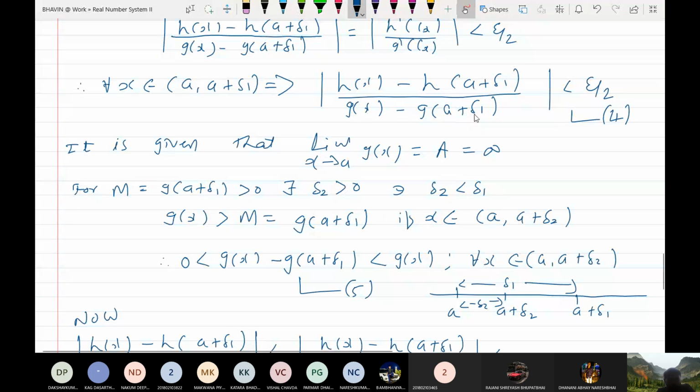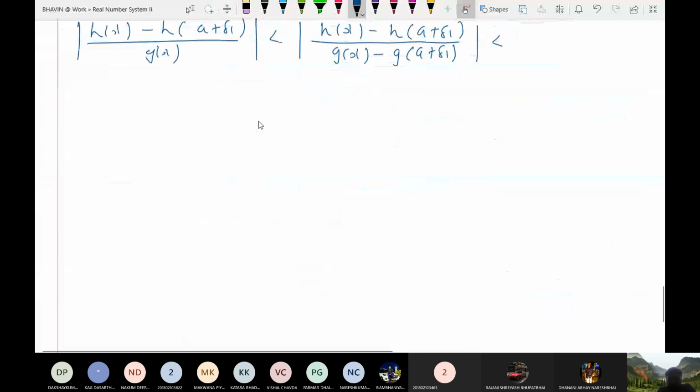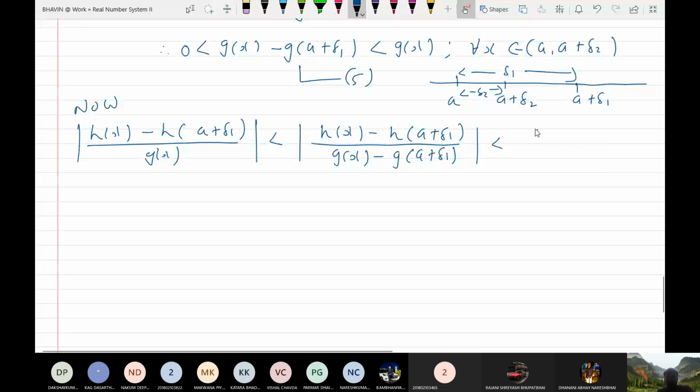Whenever your x is between a to a plus delta 1. So now I can say this is less than epsilon by 2 when g(x) minus g(a plus delta 1) is less than g(x), whenever x is between a to a plus delta 2, and this is less than epsilon by 2 whenever x is between a to a plus delta 1.